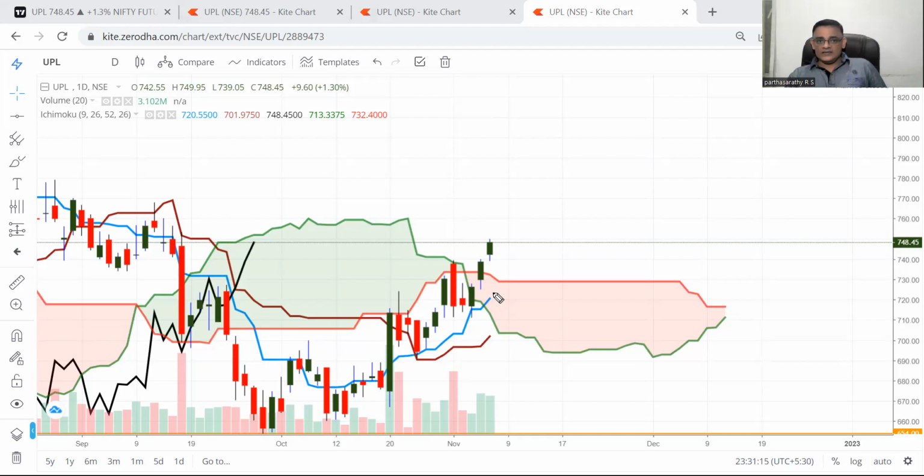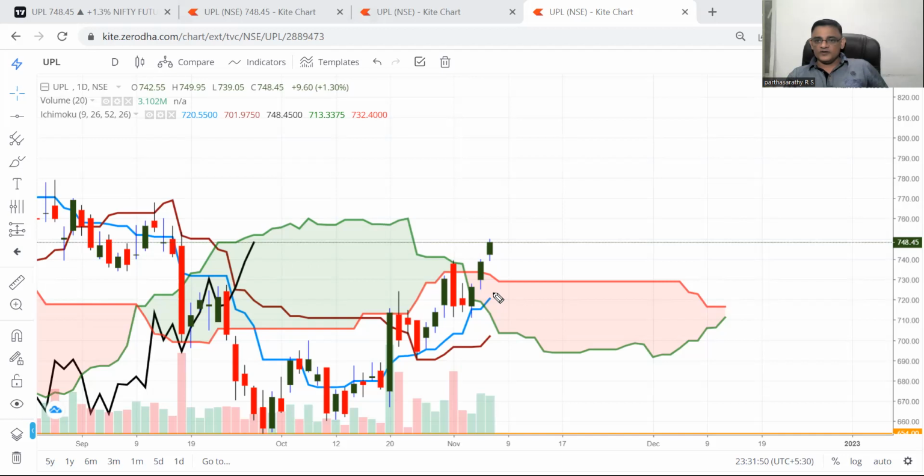So as long as it holds 729, my first target is 754, then 784 and 841. Stop loss 729. So on Ichimoku, tomorrow we need the lagging span to close above the close. Condition number one, based on Ichimoku.